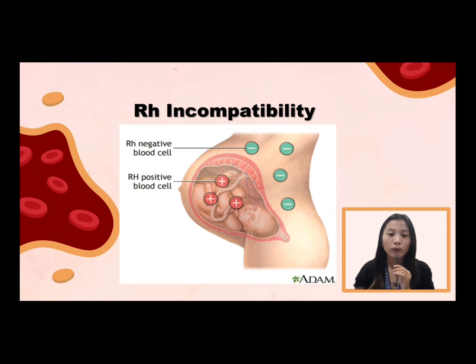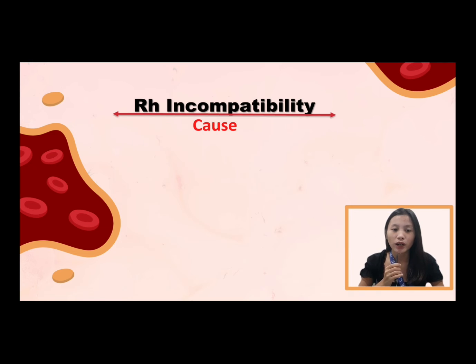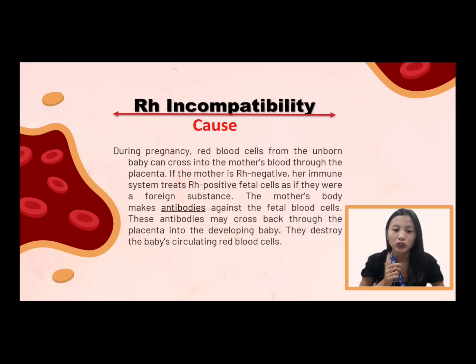Here's a picture of Rh incompatibility. As you can see, the mother has Rh negative blood cell while the baby has Rh positive blood cell. Next is the cause of Rh incompatibility. During pregnancy, red blood cells from the unborn baby can cross into the mother's blood through the placenta.